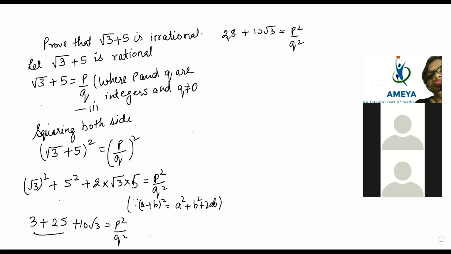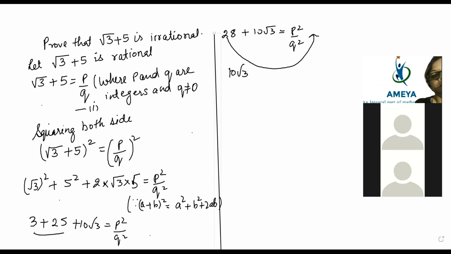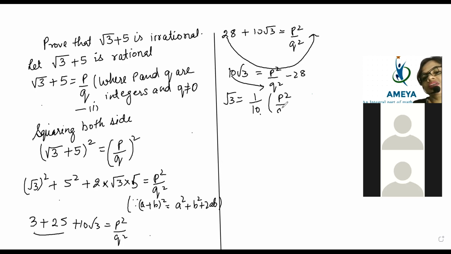Now shift this 28 to this side. So it will become 10 root 3 is equal to p square by q square minus 28, beta. Now this 10 you have to shift down. So root 3 is equal to 1 by 10, p square by q square minus 28. When the 10 shifts down, it becomes 1 by 10.